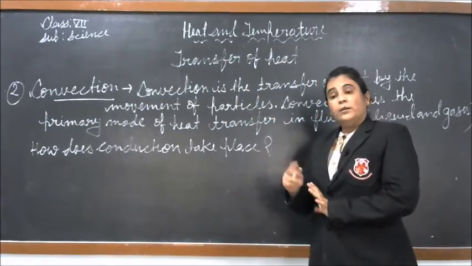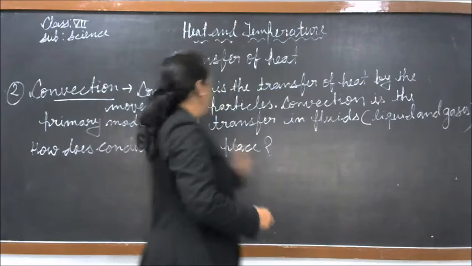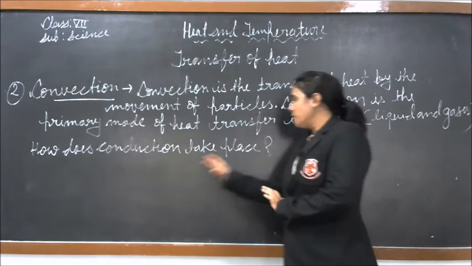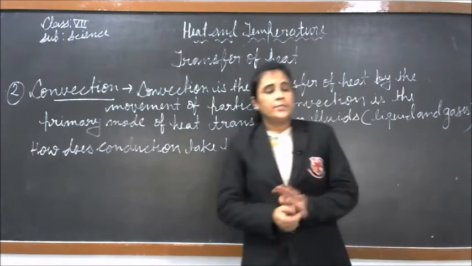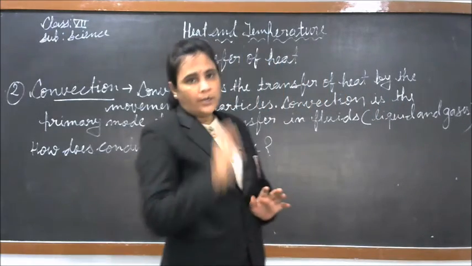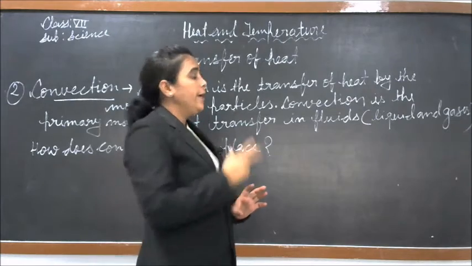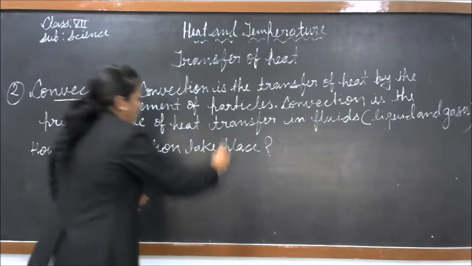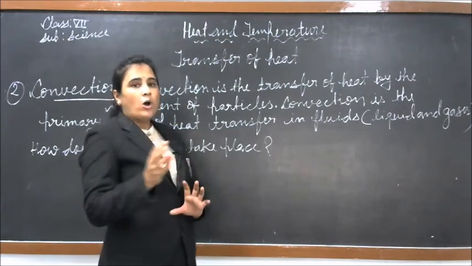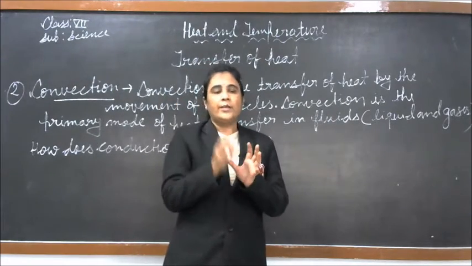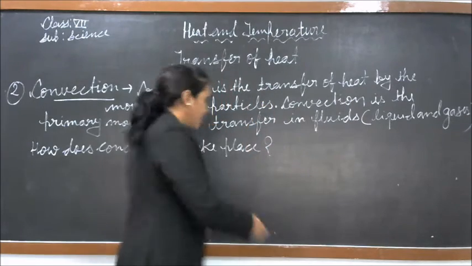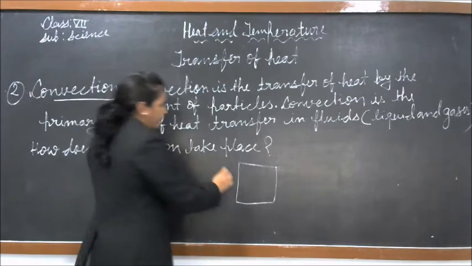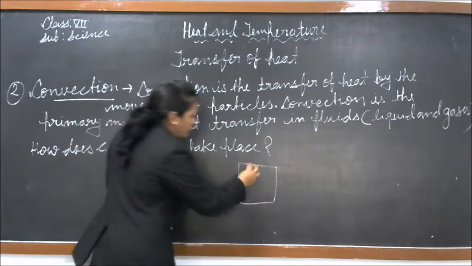Now, how does convection take place? Students, in a liquid or gas, I am talking about fluid, the molecules are not closely arranged. They are not densely packed. Suppose here I have taken a fluid.